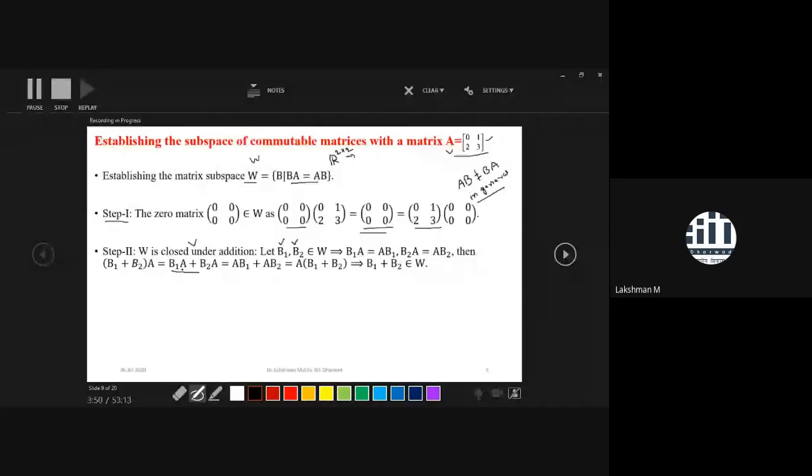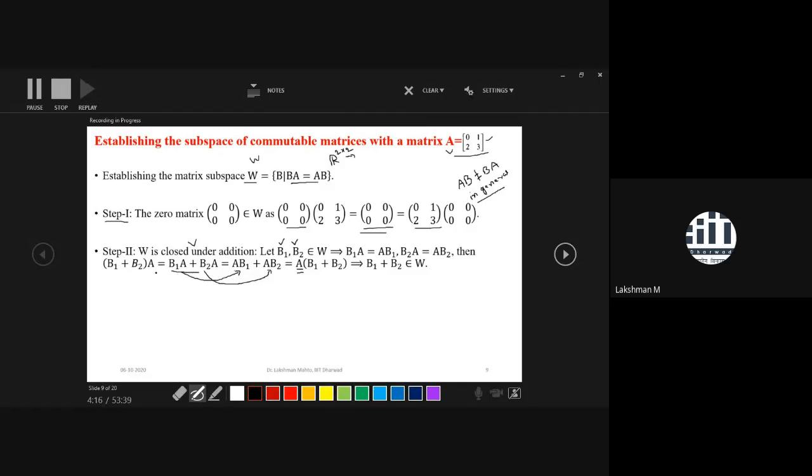So B1 times A you can write as A times B1. Similarly, B2 is also commutable with A, so you can write B2 times A equals A times B2.